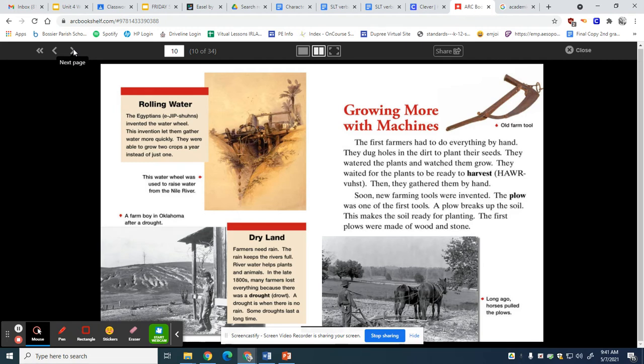What all do you see that would be considered academic vocabulary on this page? I saw the word harvest, which they put in bold for us, and we know that when they're harvesting plants, they're picking them, right? So that's a better way to say that. And then I saw that they talked about how they plowed the soil. What do you think soil is? Soil is dirt, right? And plowing means to kind of dig up and stir up. So those are two academic vocabulary words that they used.